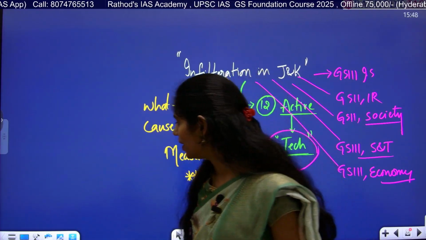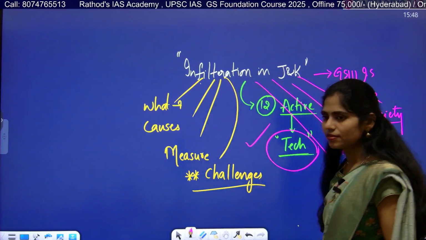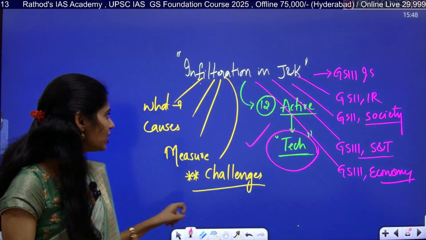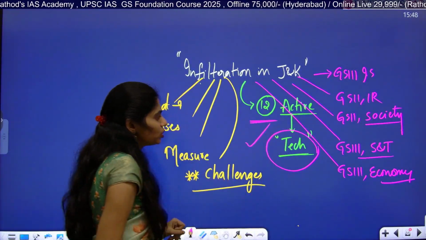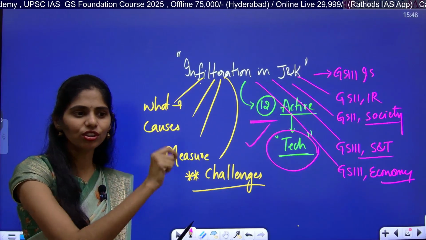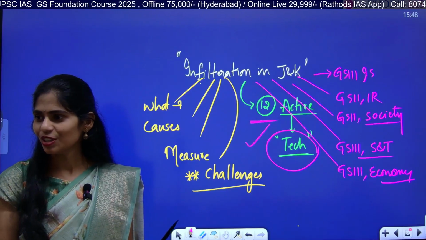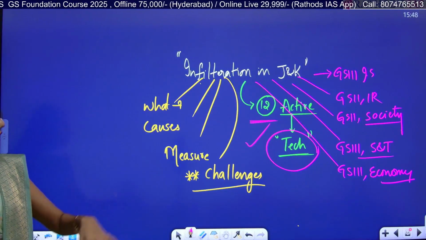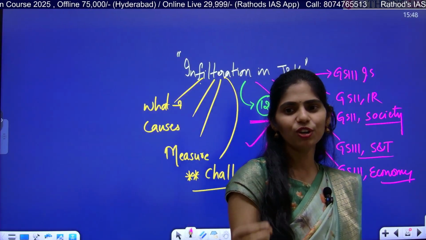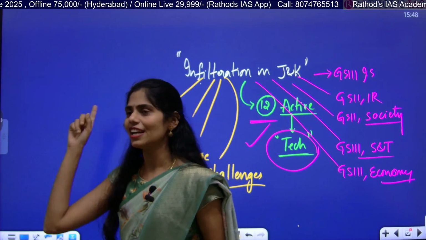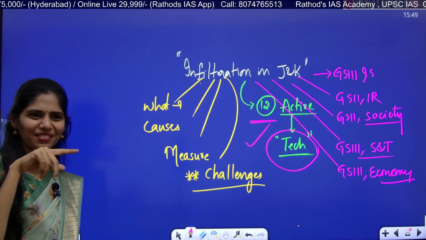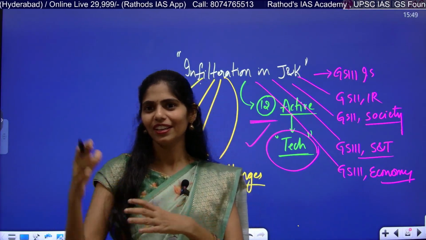Clear? Okay, now let us see which technology they are using so that these people are not even being traced, right? And here you have to see at least the names of those 12 active groups, because when you are writing your answers in mains, you have to give examples of those active militant groups. So for that you need to know at least the names. Those names you can see here and there in the news. Whenever you see those names, you have to remember, yes, I studied that name. I think Usha ma'am taught that somewhere, sometime. Like that you will get at least some memory in the back of your mind.